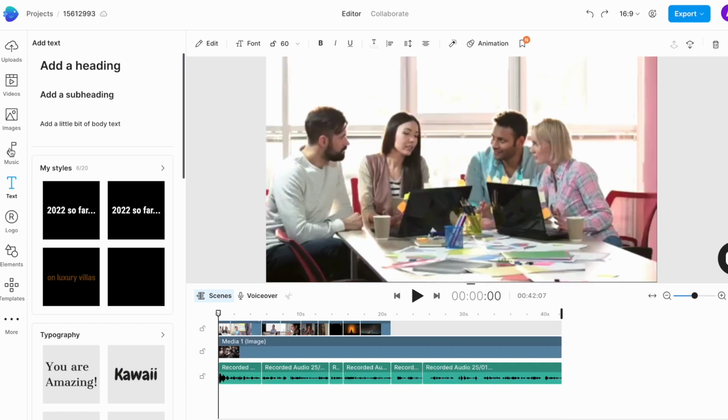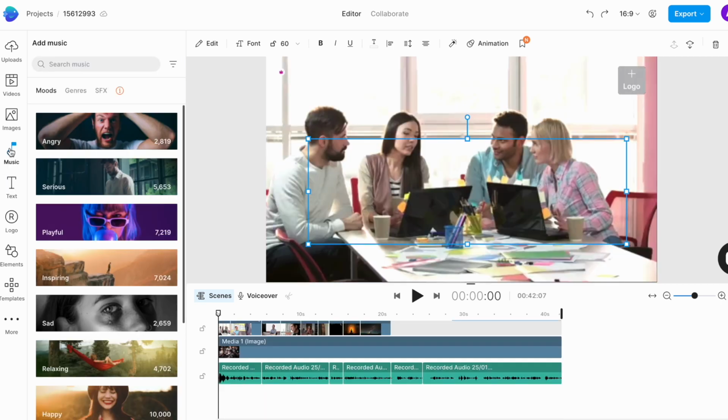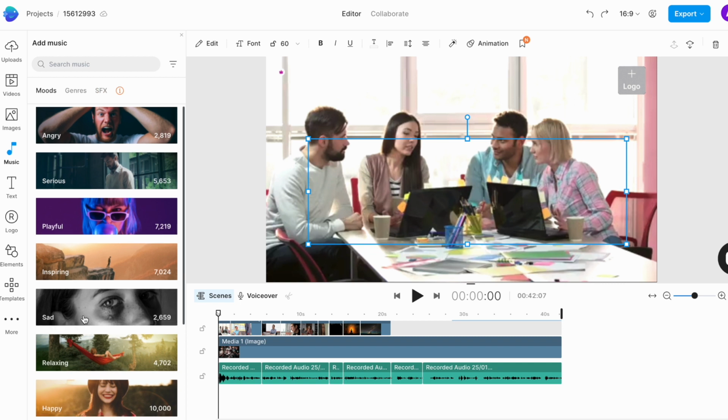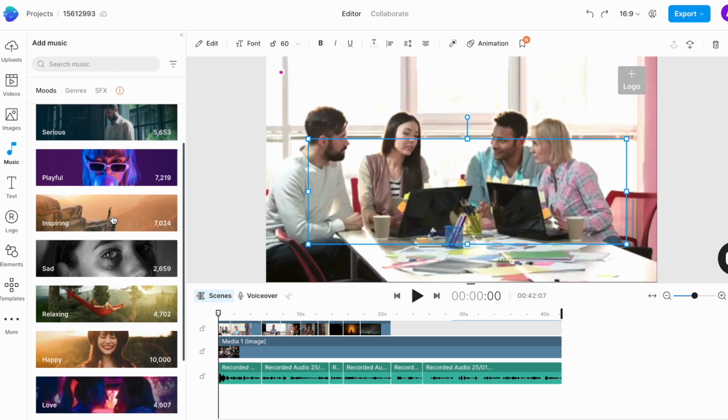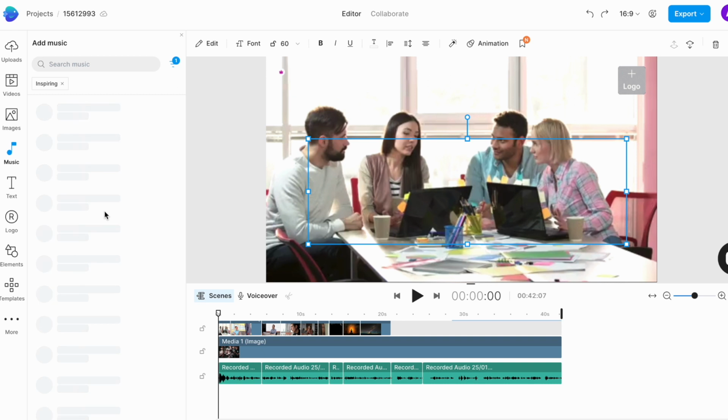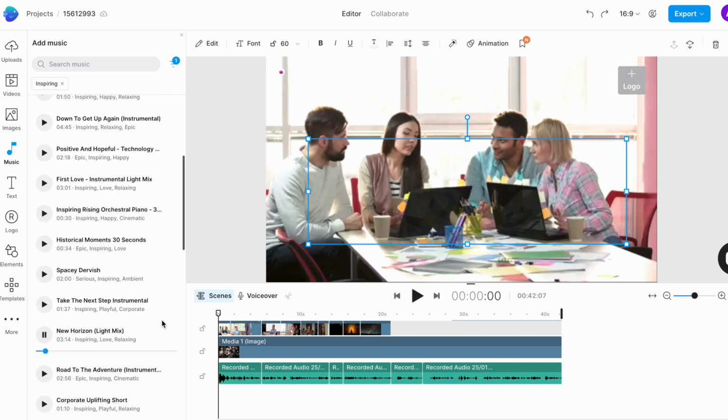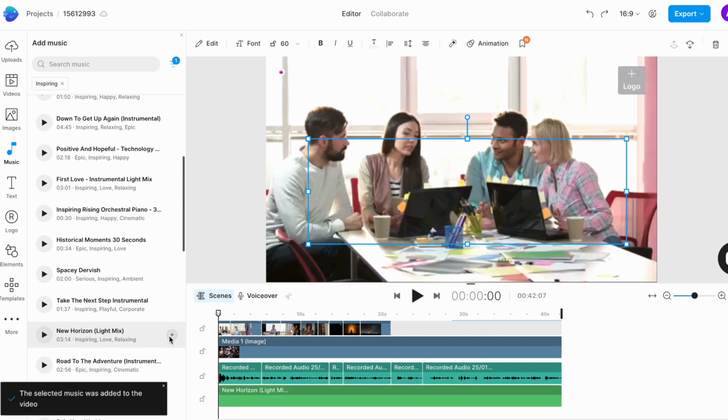So go to the music tab in the left menu. Here you have a selection of royalty-free music tracks segregated on the basis of mood and genre that you can use for your video. We want the video to inspire and motivate people, so I'm going to choose the inspiring genre and browse through the different tracks. Once I find one that I like, I will click on the plus icon to add it to the timeline.